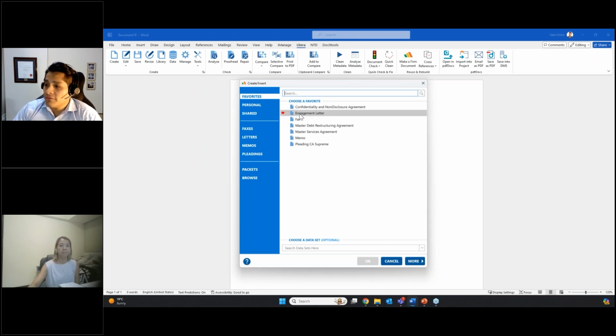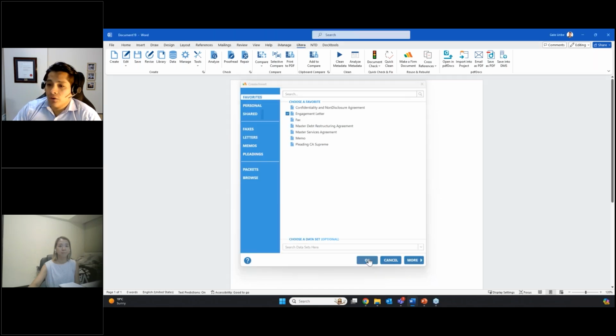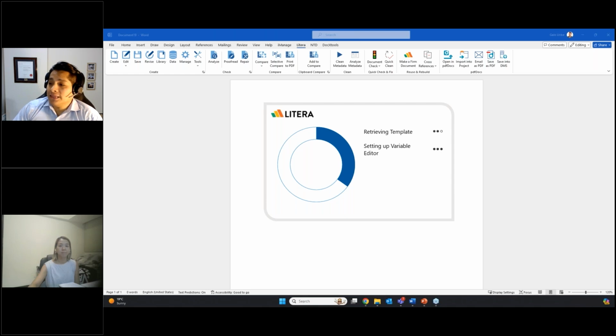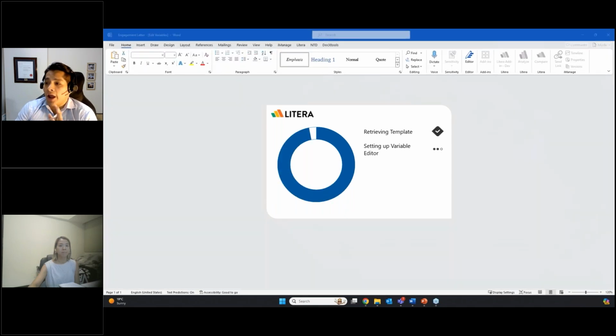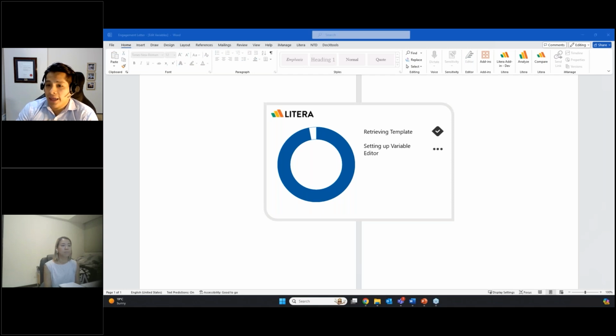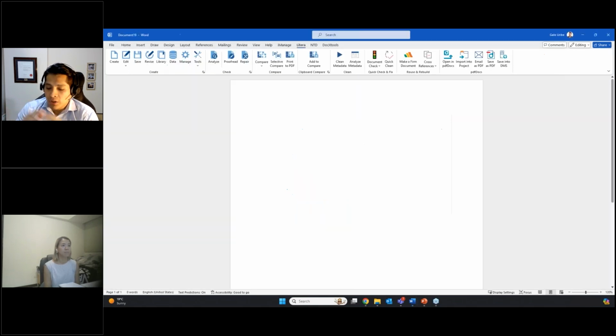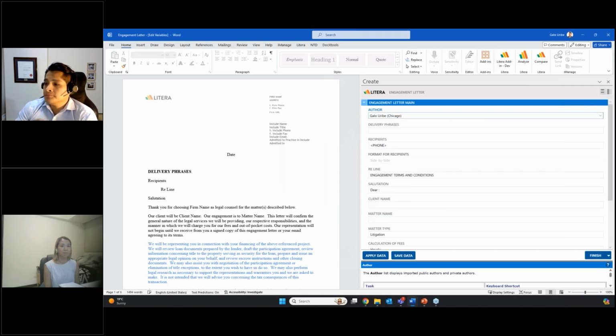For now, I will go into my favorites, and I have an engagement letter, which is that letter that I want to put together, as I mentioned before. So I will select that template and hit OK. What Litera Create will do now is it will go away, will bring up my engagement letter template, and I will get a split user interface. On the left-hand side, I will actually have a preview of the template itself. And on the right-hand side, I will have the template form. So basically, all of the fields that I need to complete to be able to put this engagement letter together.